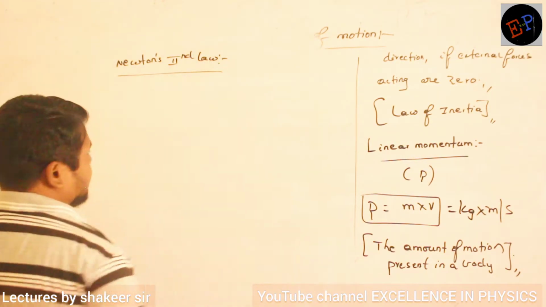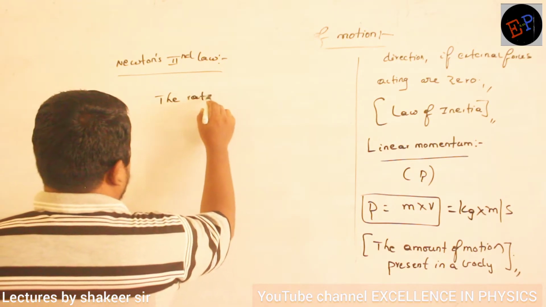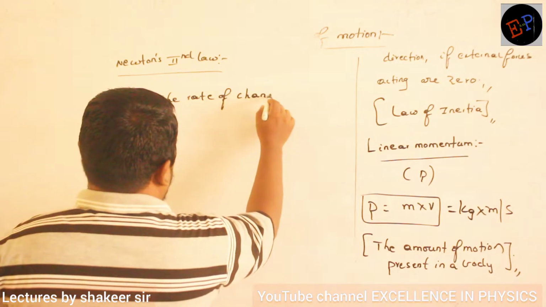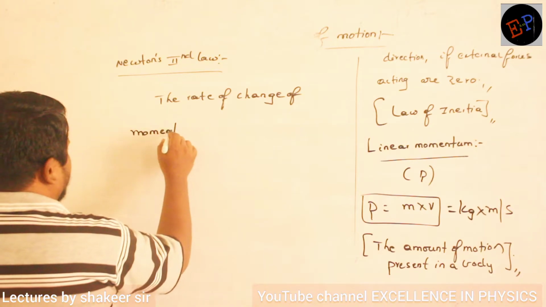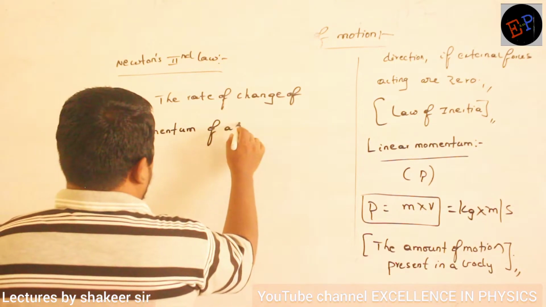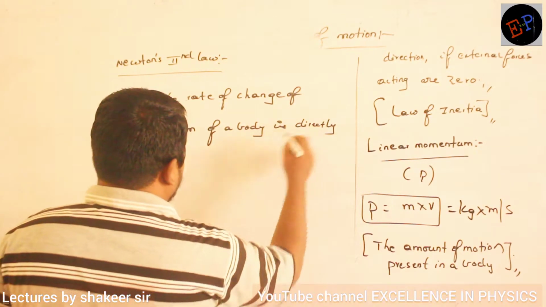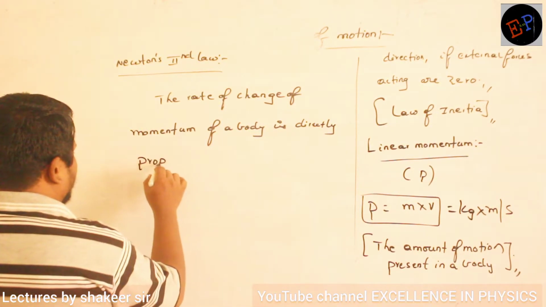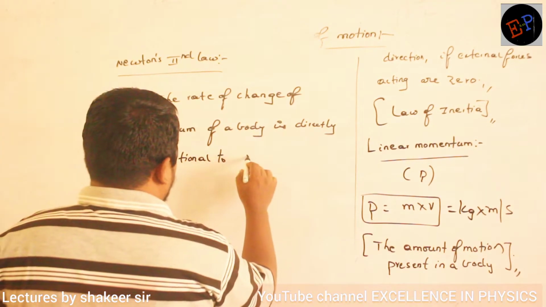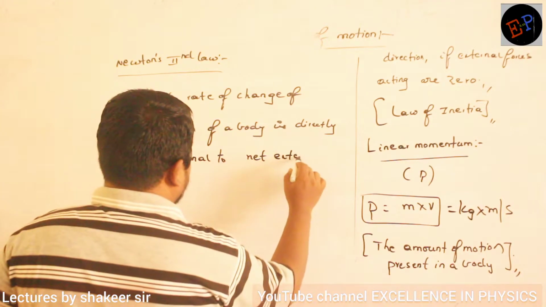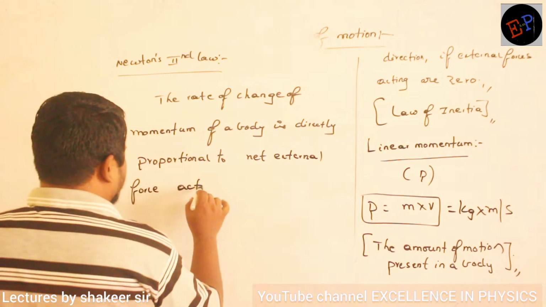It says that the rate of change of momentum of a body is directly proportional to the net external force acting on the body.